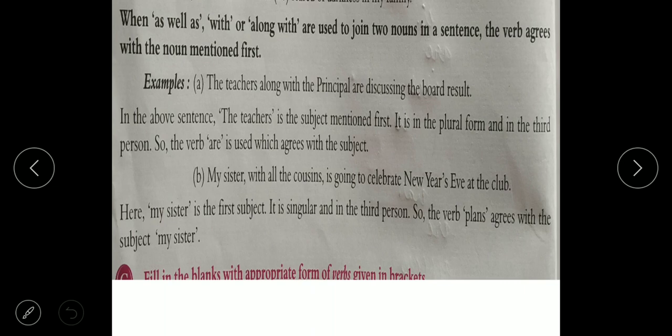My sister with all the cousins is going to celebrate New Year's Eve at the club. My sister is the first subject. It is singular and in the third person, so the verb agrees with the subject, my sister. In the first example, teachers is in plural form. Now complete the next exercise.